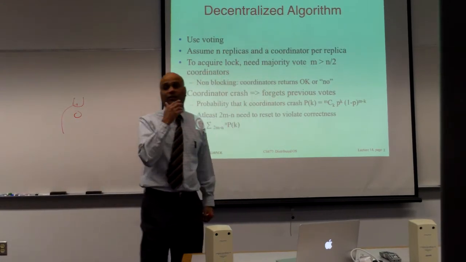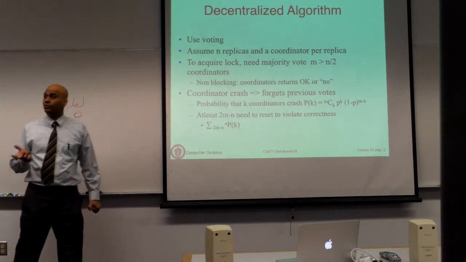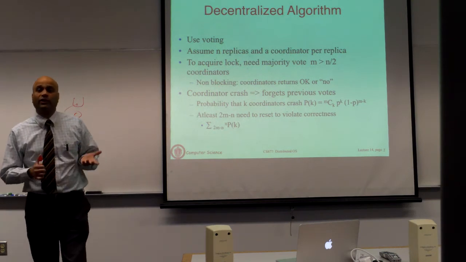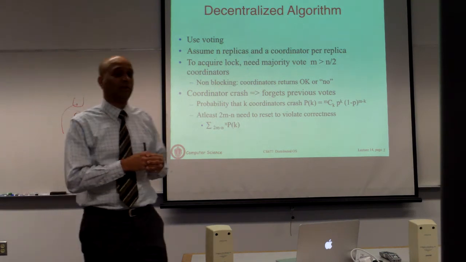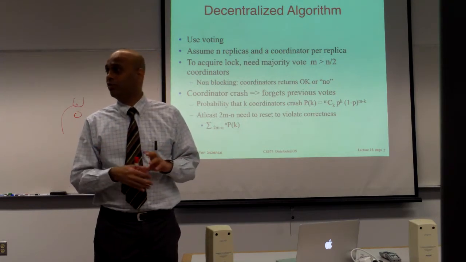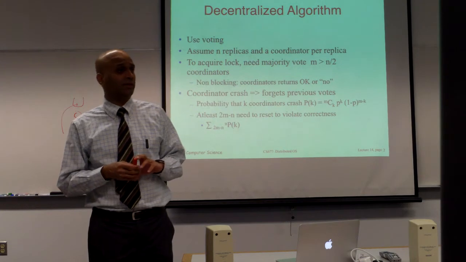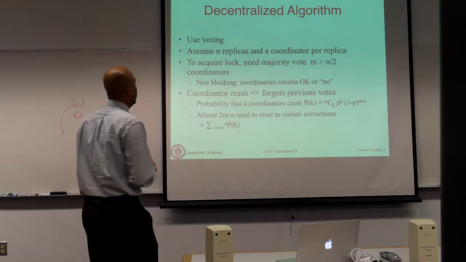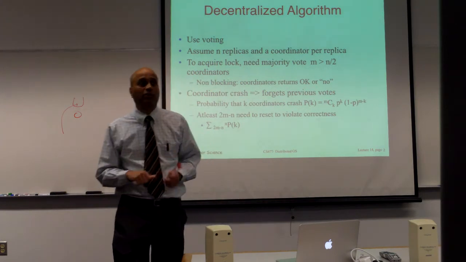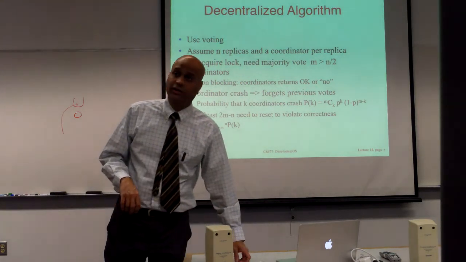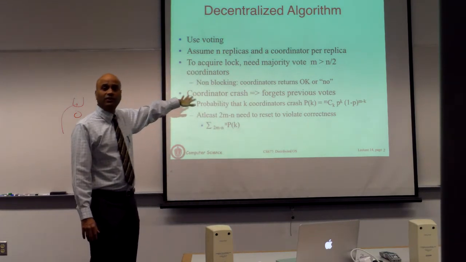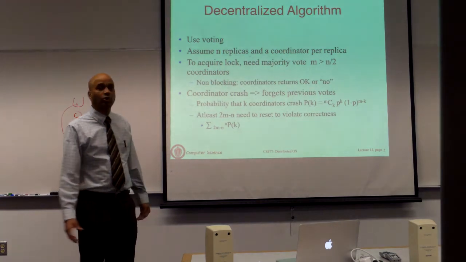What we did not do last time were 2 or 3 other approaches that are decentralized, that do not require this coordinator. A coordinator, as I mentioned last time, is a single point of failure, not to mention that any centralized approach might have bottlenecks in terms of scalability and so on. So we are going to look at actually 3 different approaches that do away with the notion of having a lock coordinator to implement a distributed lock. The first approach is a decentralized approach. It is going to use voting.